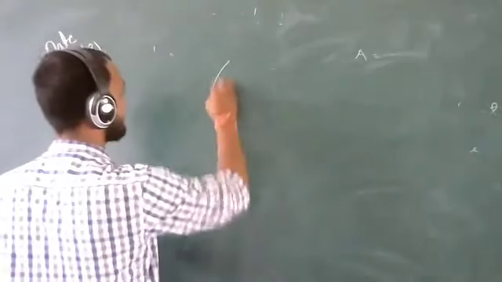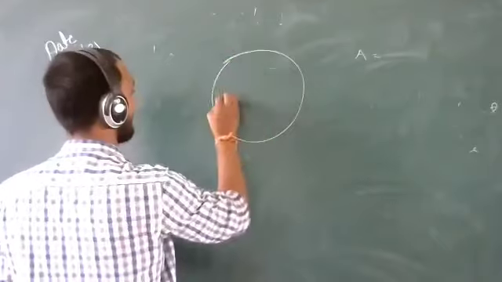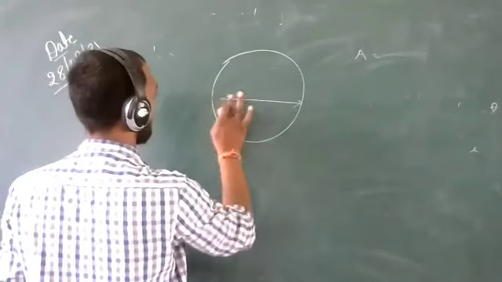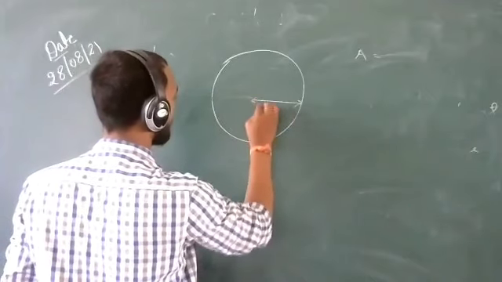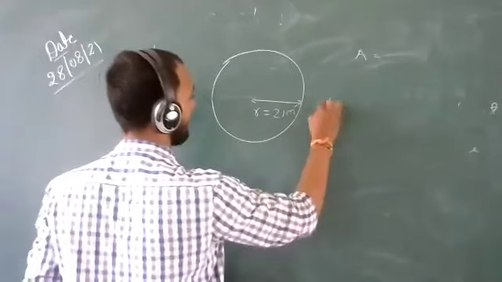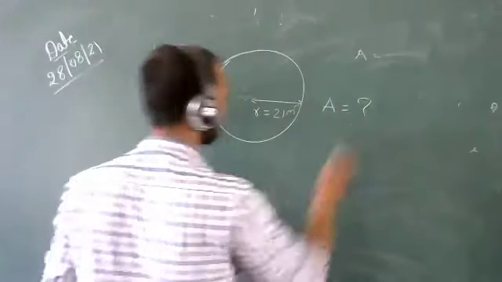Okay. Solve one more question. The radius of a circle is 21 meter, and we have to calculate the area of the circle.